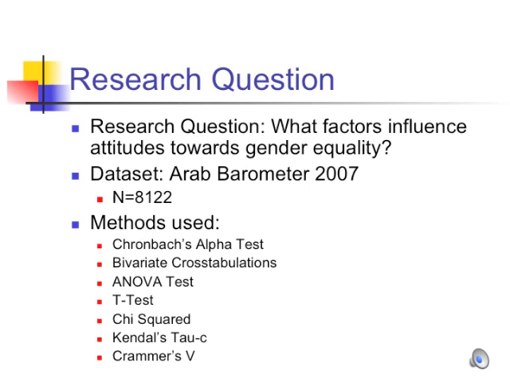In my research, I attempt to discover factors that influence attitudes towards gender equality. I've chosen to focus on the Arab world and use the Arab Barometer 2007 dataset, which has an N of 8,122. I use a variety of research methods which are listed here.